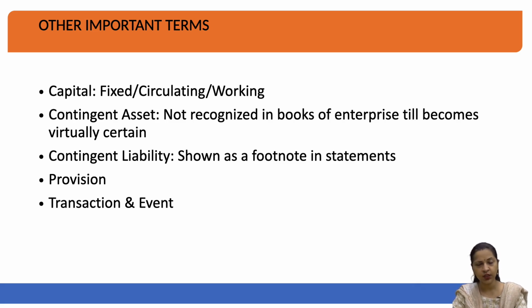So, this provision is kept aside as a cushion for maintaining smoothness in the business. This is called provision. The next one is transaction and event. Now, to understand transactions and events in detail, we will take certain examples here, but before that let us understand what an accounting transaction is.